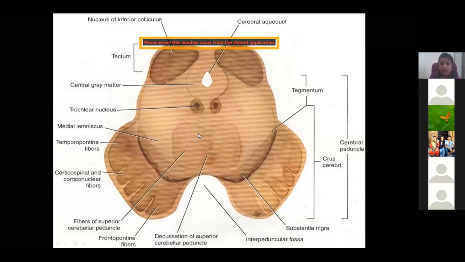So it's the inferior colliculus, and this is the cerebral aqueduct. At the level of inferior colliculus, you find an important nucleus, the trochlear nucleus, or the fourth cranial nerve nucleus. This is the trochlear nucleus, and this is the crus cerebri. In front of the crus cerebri, you have the substantia nigra. It's very important, and you can make out the decussation of the superior cerebellar peduncle.